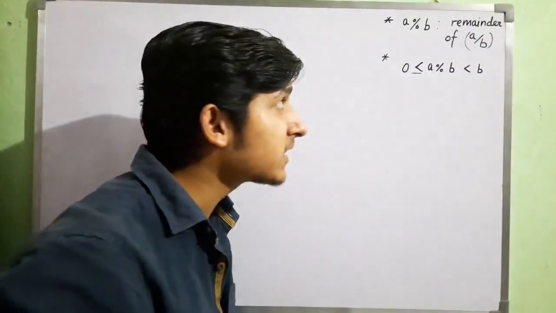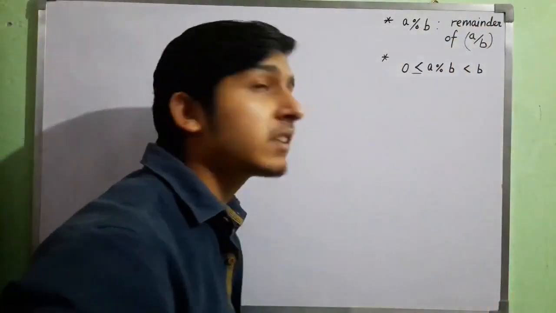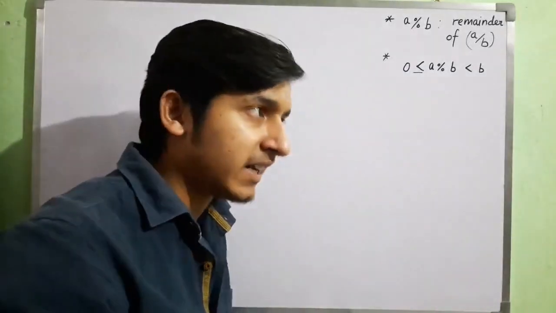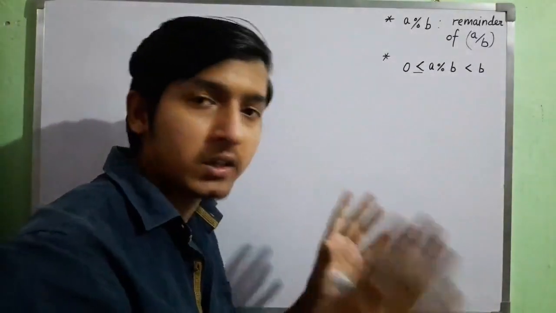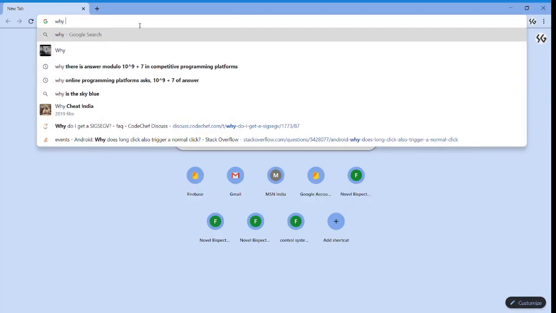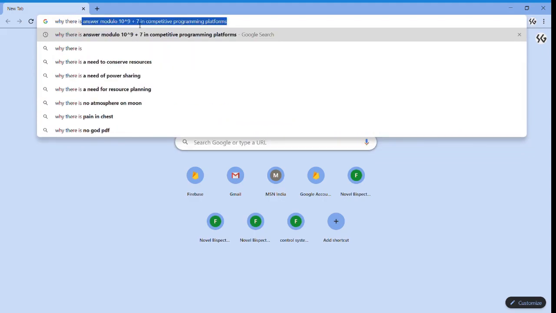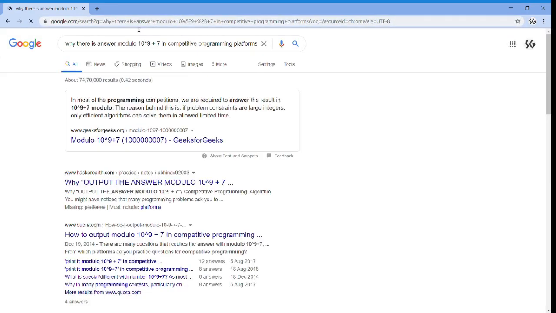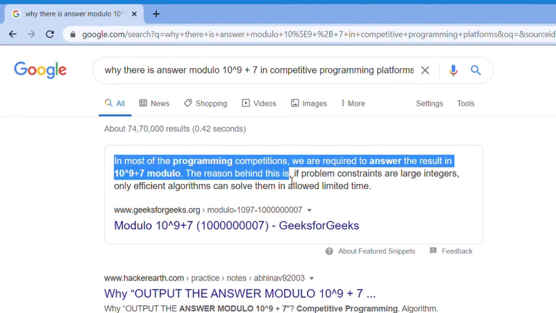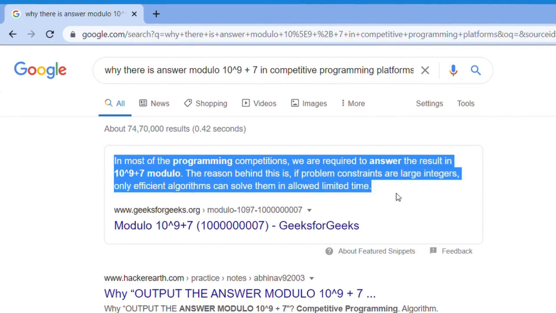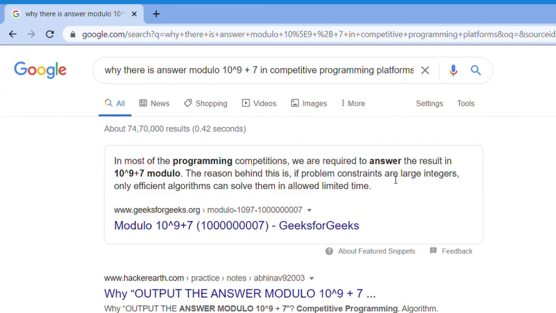Now let's understand why we use this in the answer, and then we will come to why 10 raised to 9 plus 7 is a particular term. I searched on Google why there is "answer modulo this" in competitive programming platforms. I found that in most programming competitions the problem constraints involve very large integers, and to deal with them we have to solve them in the allowed limited time.